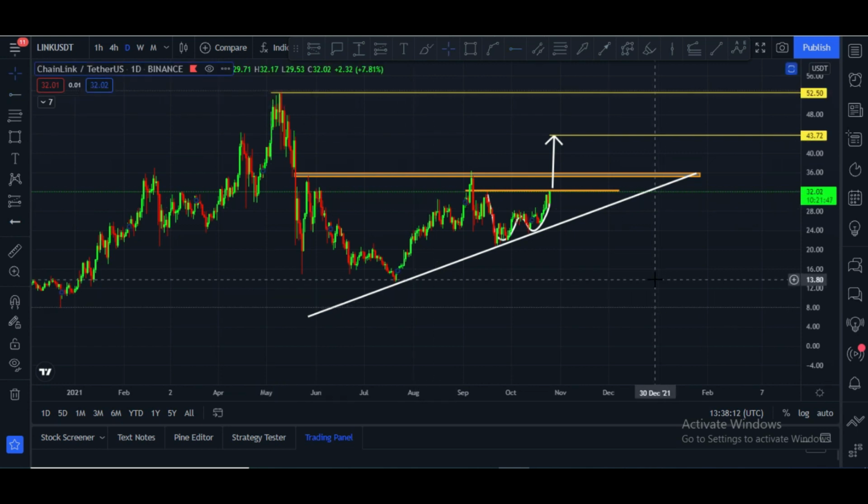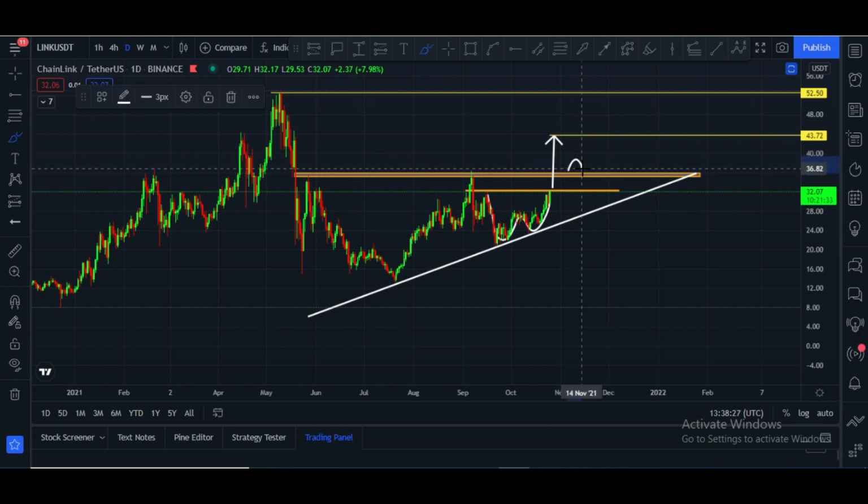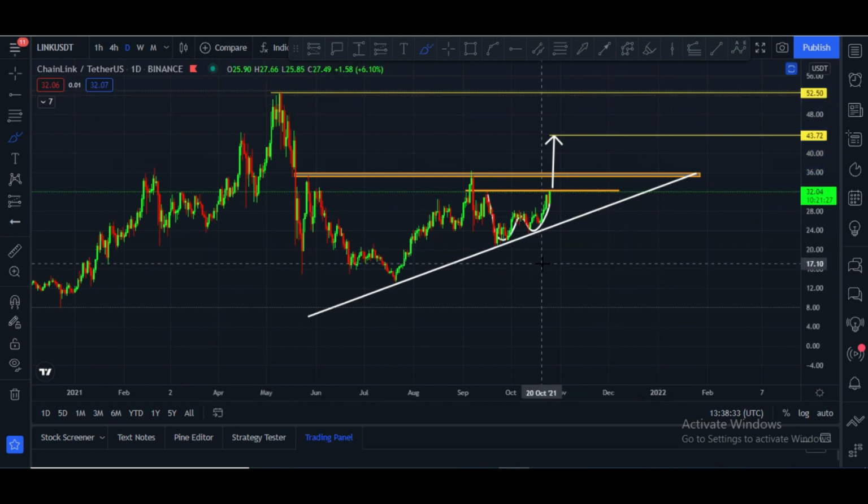These are two targets. But for this it have to break this neckline and it have to break this main horizontal resistance of $36. If this happens, then this main horizontal resistance will turn into support, and after that price will go like this. This is the possible scenario, and this is what the charts are telling us.